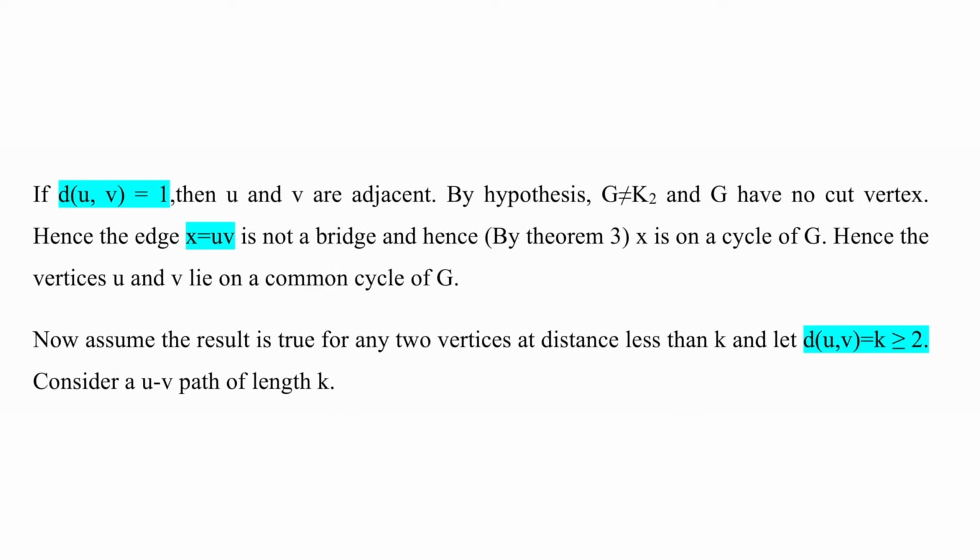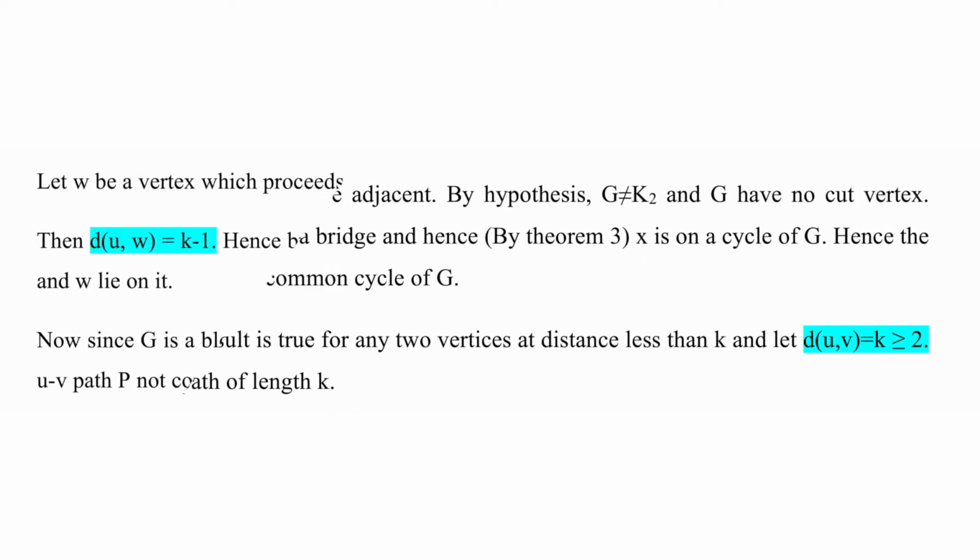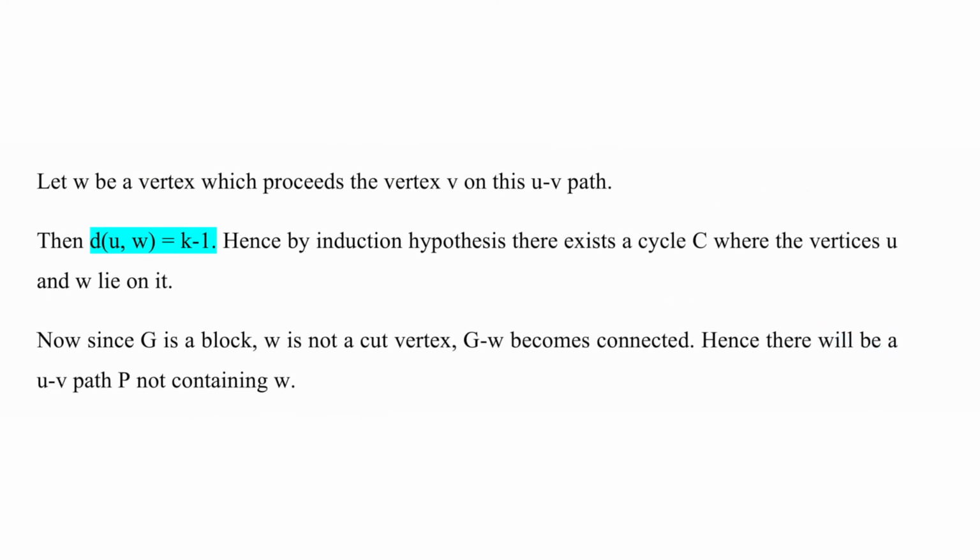Now, assume the result is true for any two vertices at distance less than k, and let the distance between u and v be equal to k, that is greater than or equal to 2. Consider a uv path of length k. Let w be a vertex which precedes the vertex v on this uv path. Then, the distance between u and w is equal to k minus 1. Hence, by the induction hypothesis, there exists a cycle C where the vertices u and w lie on it.